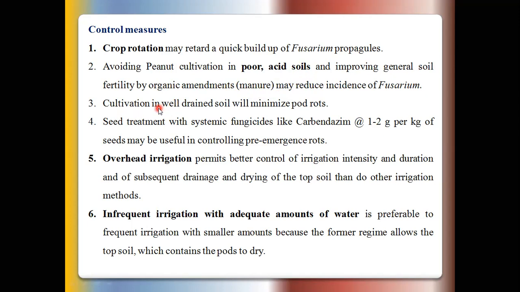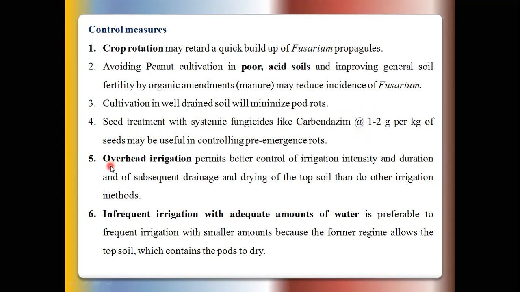Then cultivation in well drained soil will minimize the pod rots. Then treat the seed with a systemic fungicide, that is carbendazim, at the rate of 1 to 2 gram per kg of seed. Then these treated seeds are again treated with Trichoderma viride powder at the rate of 4 to 6 gram per kg of seed.